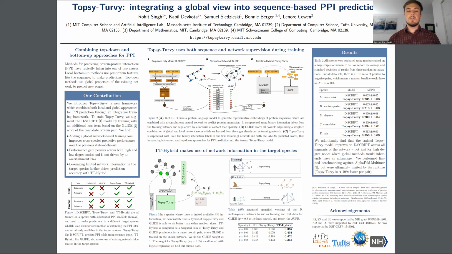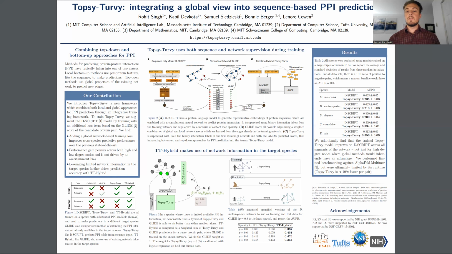So Descript originally is supervised using the protein interactions from a ground truth PPI network and generates features based on a protein language model. With Topsy-Turvy, we use Glide to look at the training network and generate scores for all possible edges in the training network. Then when we train Topsy-Turvy, we're supervised with not only the ground truth PPI edges, but the Glide predicted PPI edges.